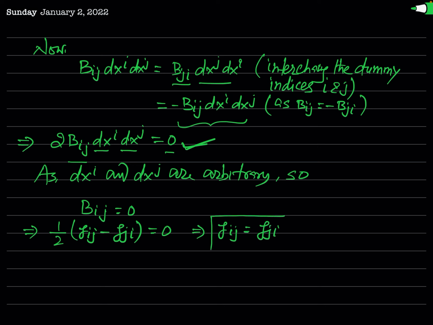And since Gij is equal to Gji, you can easily say that this metric coefficient Gij, which is a covariant tensor of second rank, is a symmetric tensor. So this result implies that Gij is a symmetric tensor.